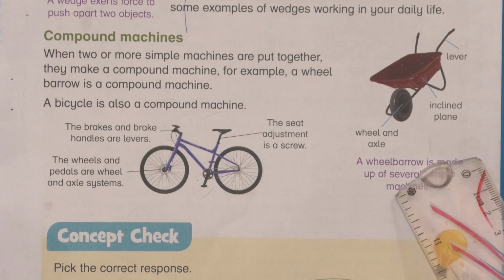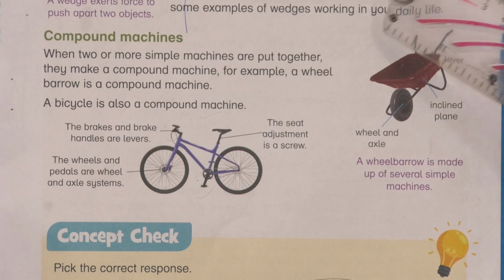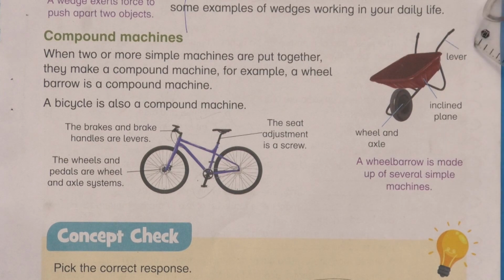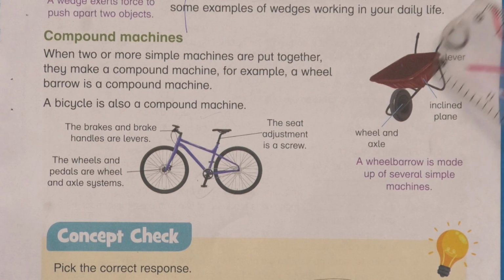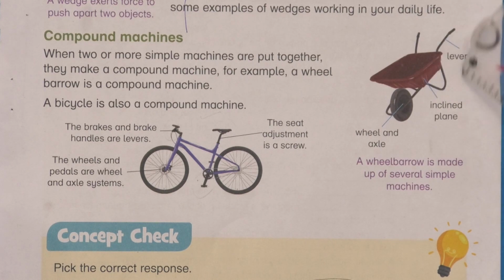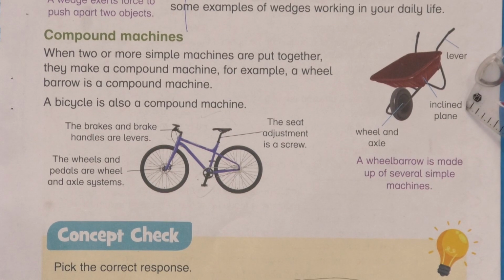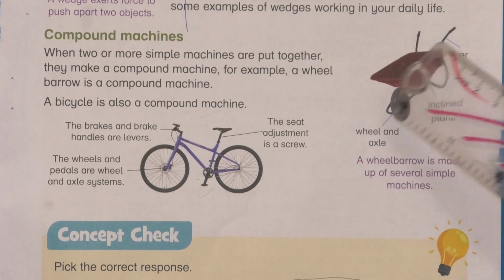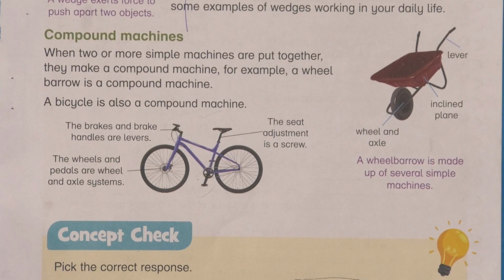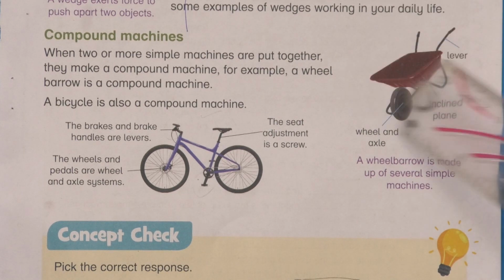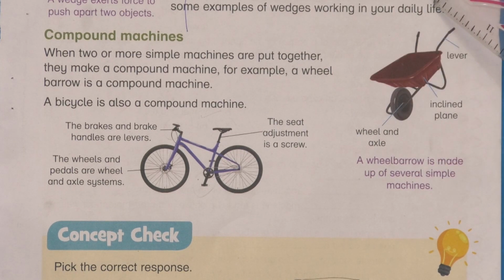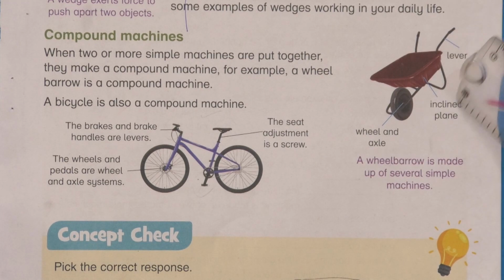Next example is the wheelbarrow. Here you can see the handle of the wheelbarrow works as a lever. The sloping surface is known as an inclined plane and there is a system of wheel and axle. A wheelbarrow is made up of several simple machines which we have discussed here. Three simple machines put together make the wheelbarrow a compound machine.